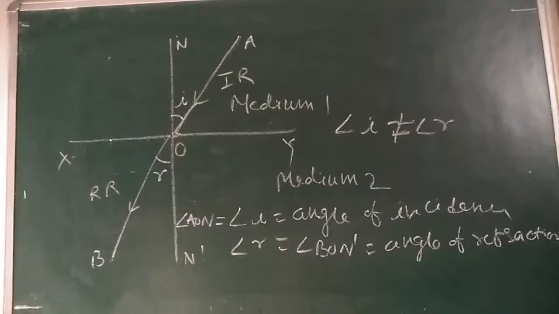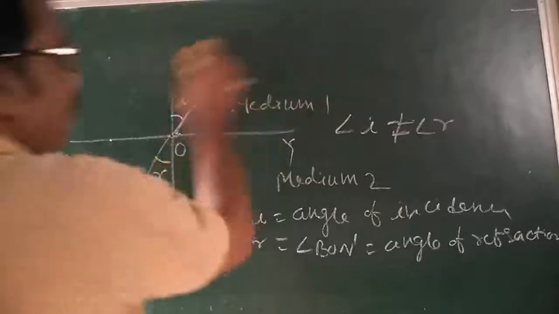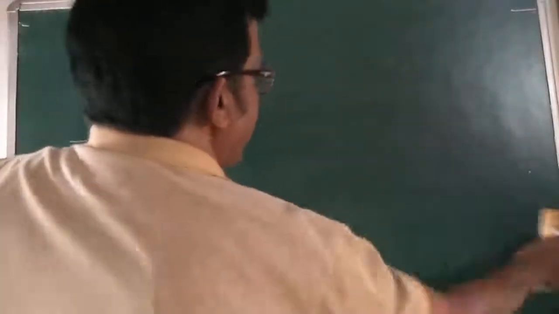Now, the velocity of light, the concept of refractive index of an optical medium. Let us see more briefly about refraction. I am going to clear here. So what is that? Velocity of light.